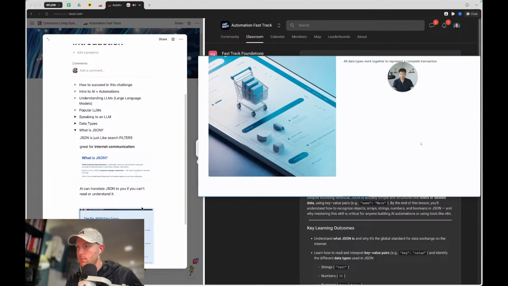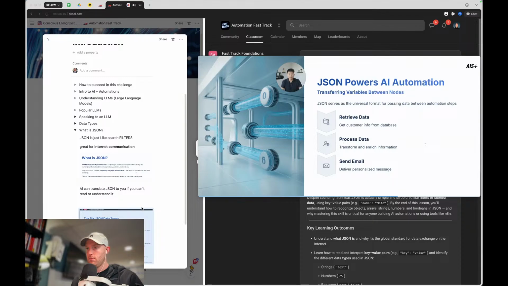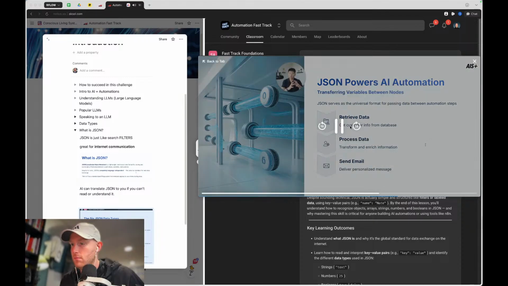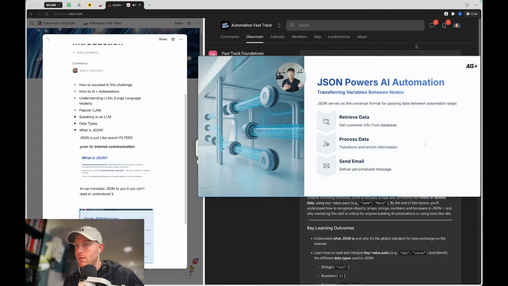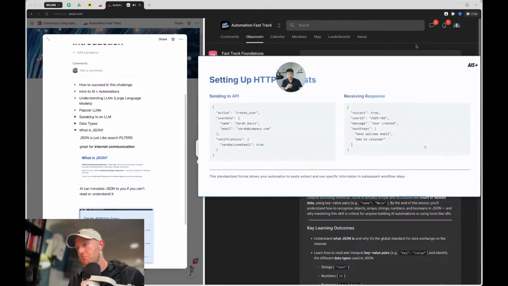So if that didn't resonate or click, or you don't feel like you've mastered JSON, that's fine. This was just to get you a prerequisite to going into this course about automation, so that when you're looking at it, you at least understand what's there. It's really important to understand for AI automation, because as you transfer variables between nodes and make requests to different services, you'll be using JSON. Retrieve data, process data, take action, all going to be using JSON.